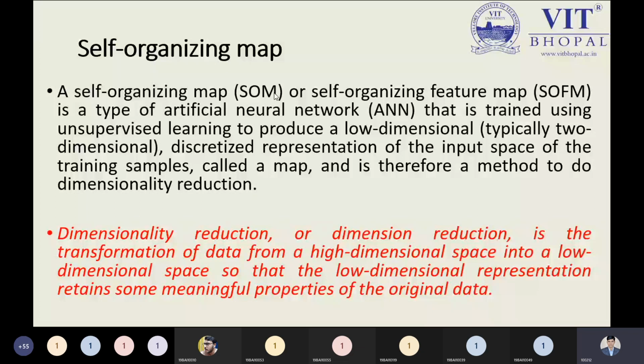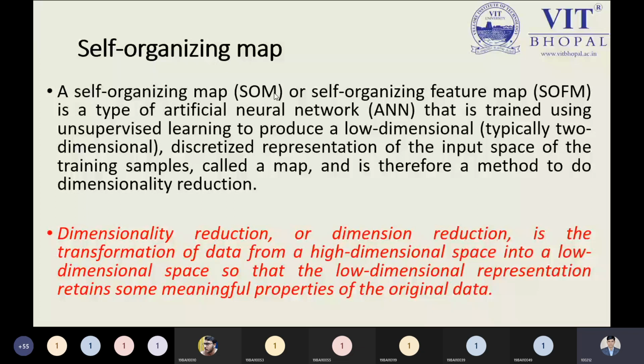From this pattern we need to represent our information in a minimized dimension, that is known as the low dimension. If you have a high dimension, it means you're talking about high complexity. How can you say complexity? We will follow many computations. Computation will take much time, and if we have maximum computation, then definitely complexity will be high because it takes much time. So time complexity will be enhanced automatically when we have high dimensionality.